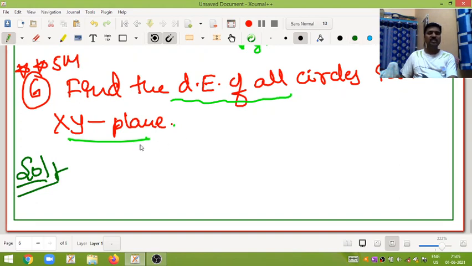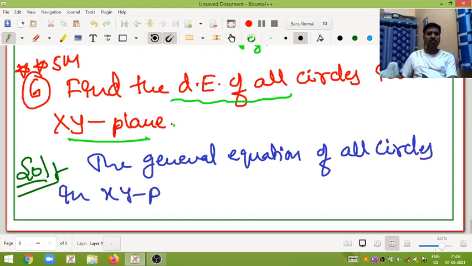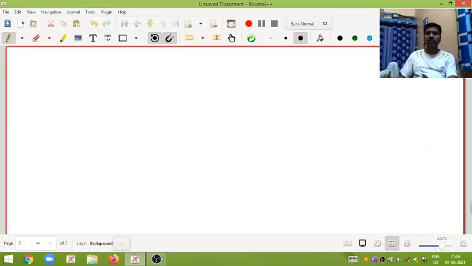See here, my friends, the general equation of all circles in the xy plane is what? We all know this. Just a second, I will open a new page.